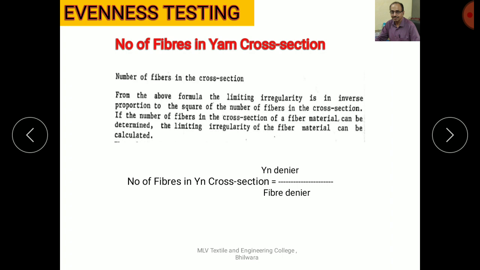How to find out the number of the fibers in the yarn cross section? It is very simple. Divide the yarn denier by the denier of the fiber. Suppose it is 20's count. So the denier of the 20's count will be 5315 divided by 20, which means around 265. So 265 divided by 2, if it is 2 denier, the number of the fibers will be about 135, and so on.